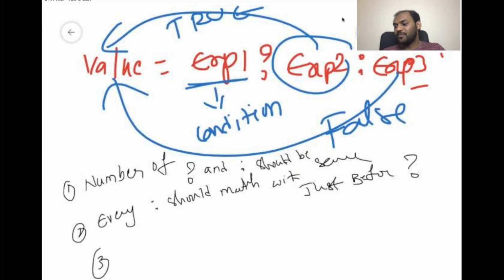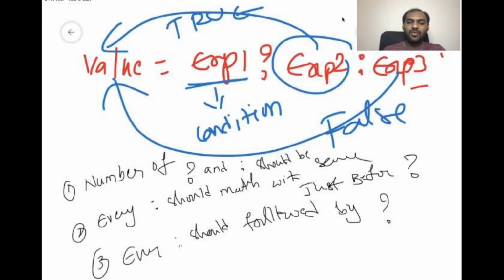And the third one, every colon should be followed by a question mark. Slightly, the second one and third one look the same, but there is a small difference, I will tell you. So when you are working with the conditional operator, keep these 3 conditions independently. Among these 3 conditions, if any one of the conditions is not satisfied, your expression is invalid.